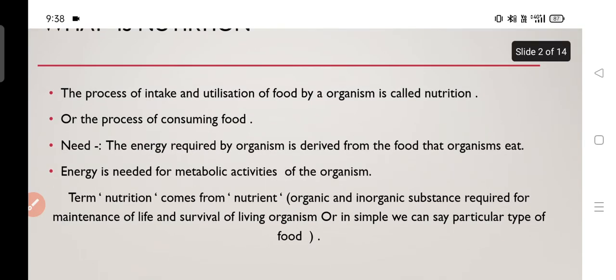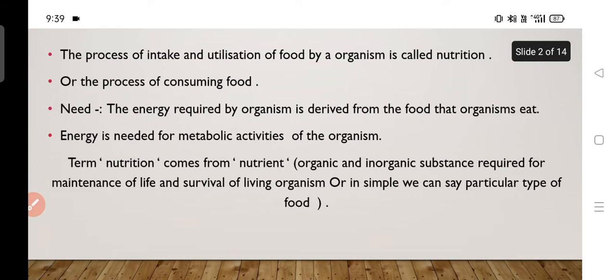And why do we need nutrition? As our body is having so many maintenance functions, so many processes are going on inside the body, like transportation, repair of tissues, growth. For all these things we need energy. So the energy is derived from the nutrients. So the term nutrition has come from the nutrient.